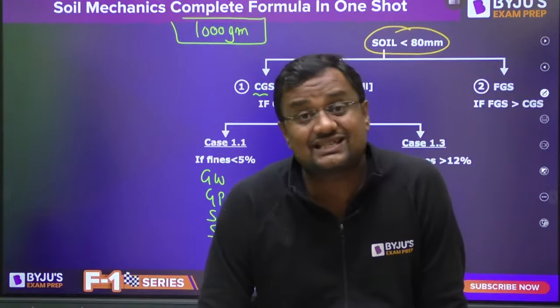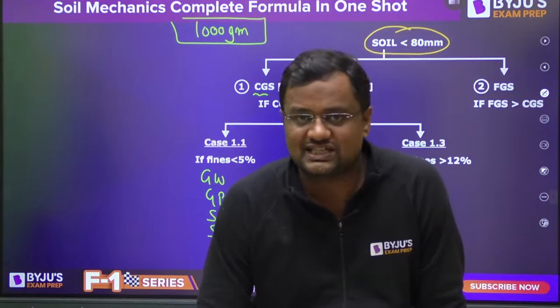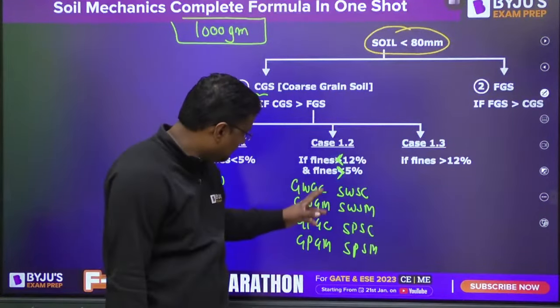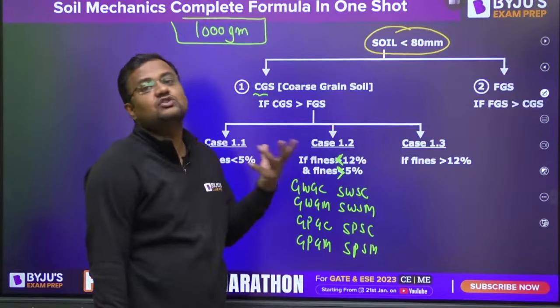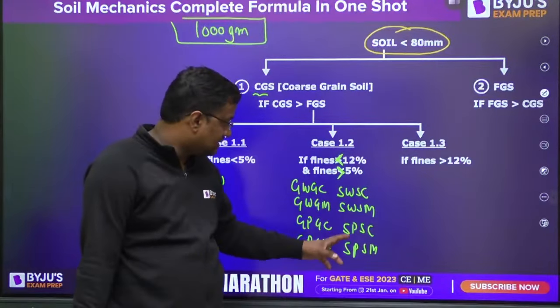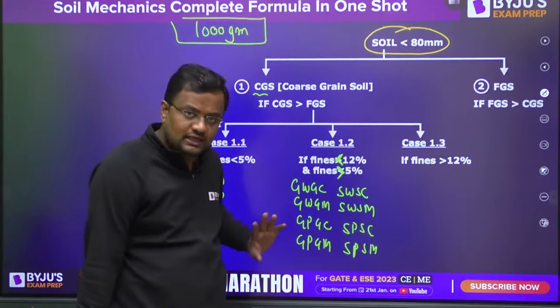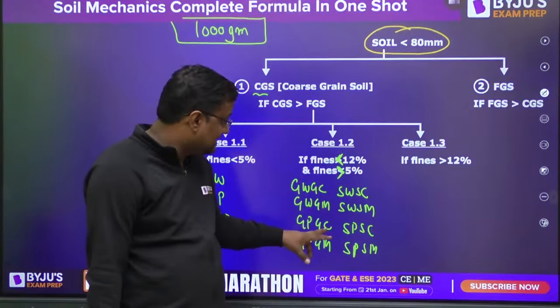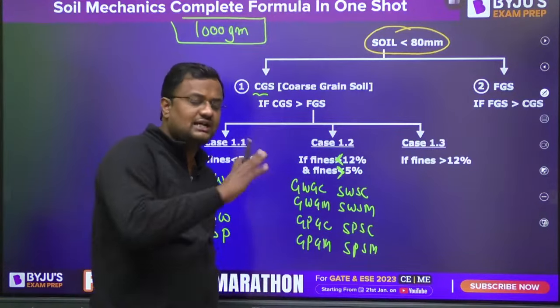Then again S cannot be silt because you are using S for sand. So for silt we use M. The first and third letter will be G if gravel is more than sand, and the first and third letter will be S if sand is more than gravel. W and P on the basis of CU and CC, and C and M on the basis of plasticity chart, I will tell you.